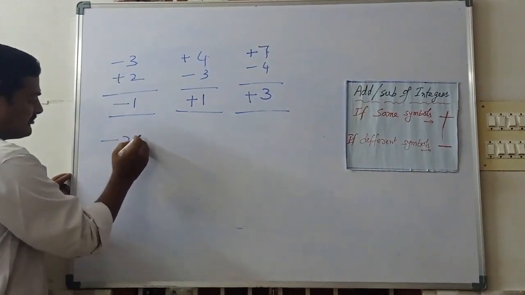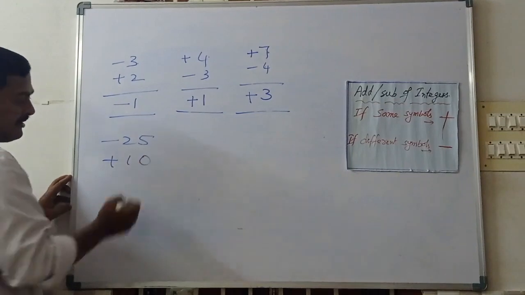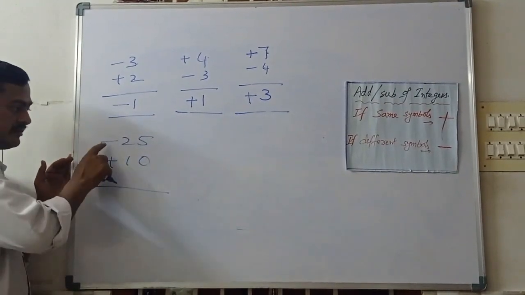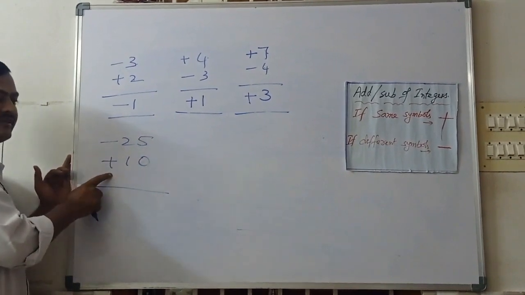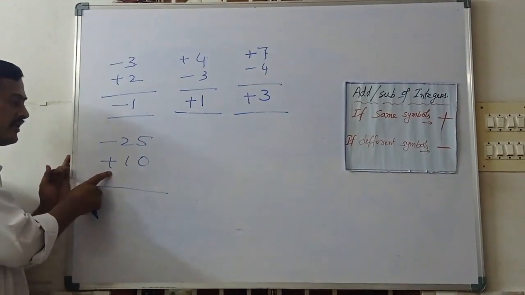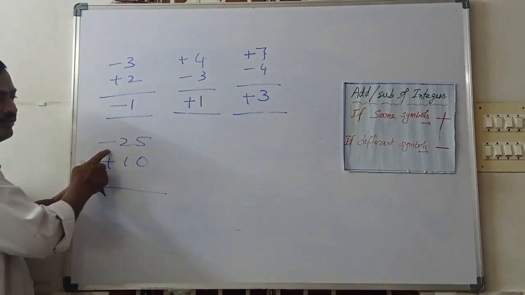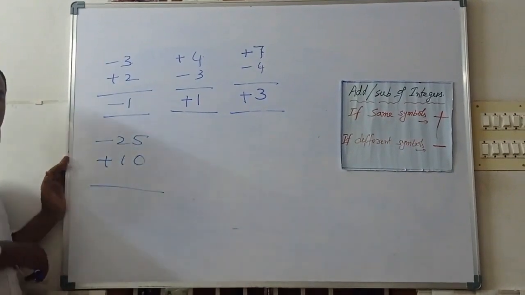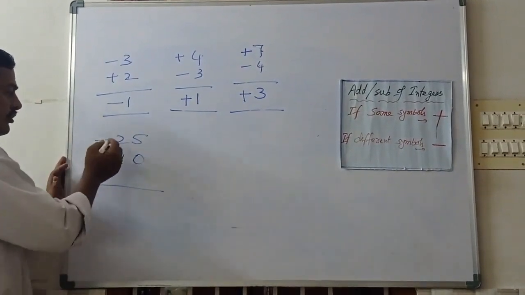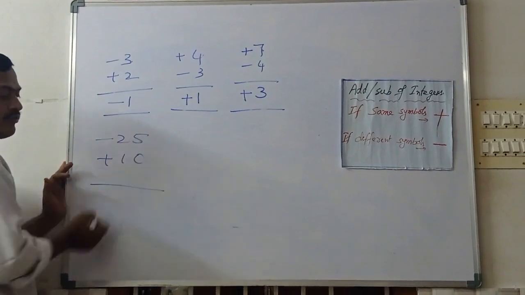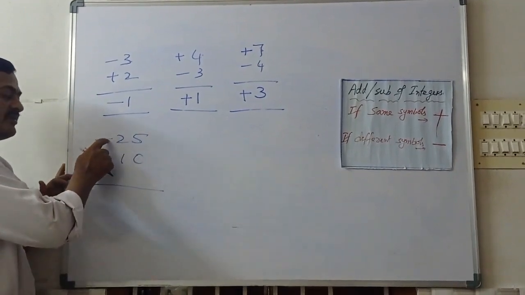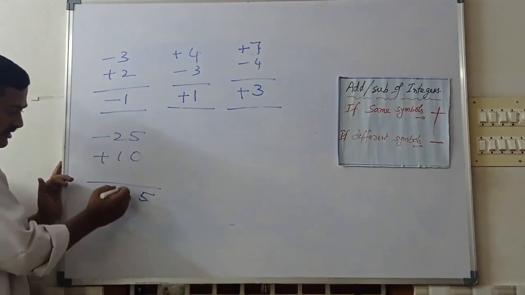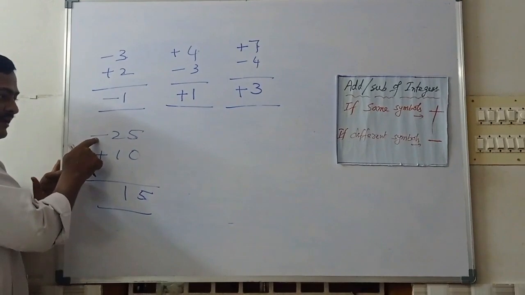Next, minus 25 plus 10. Here, what are the symbols we observe? Minus 25 plus 10. These two symbols are different. Different symbol means what is the operation? Minus. Same symbol means what is the operation? Plus. So a different symbol means we go for subtraction and keep the greatest symbol. 5 minus 0 is 5. 2 minus 1 is 1. And what is the greatest symbol here? Minus.